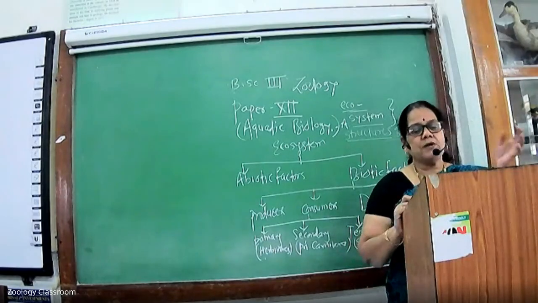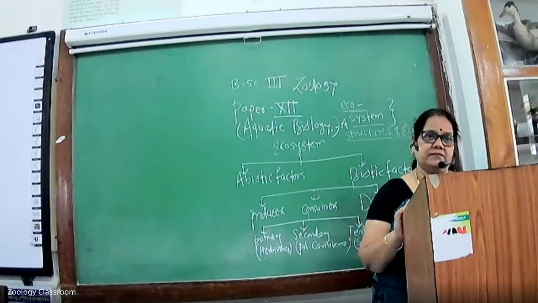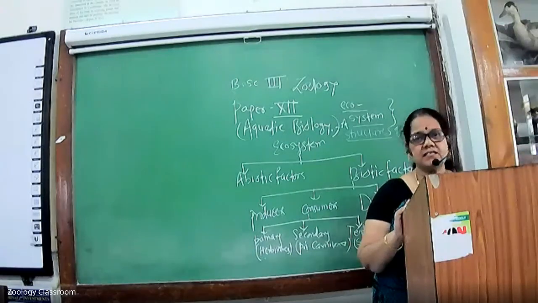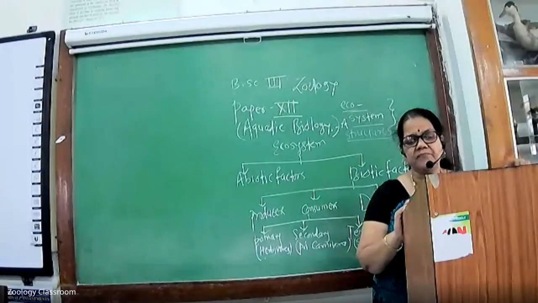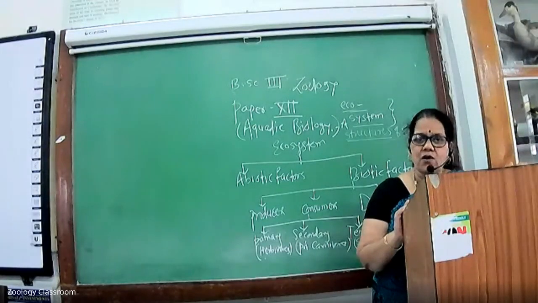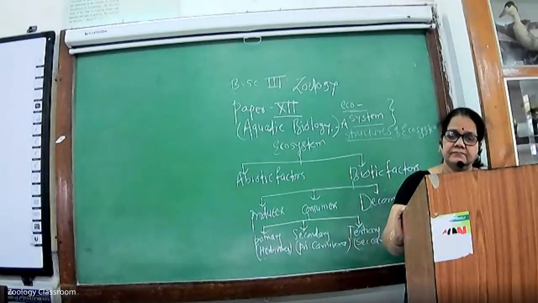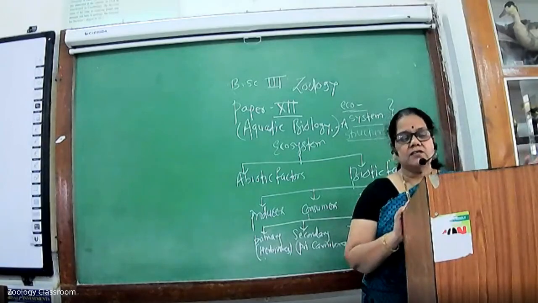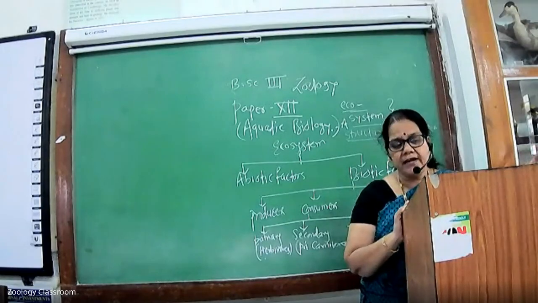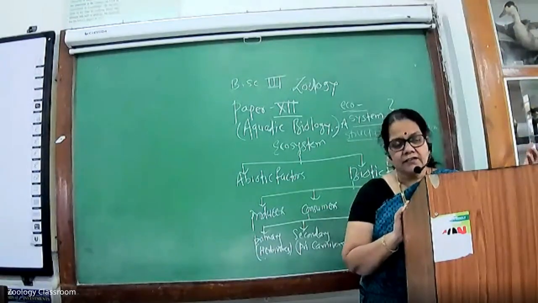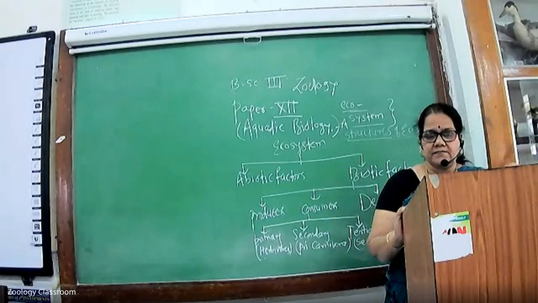The structure of the ecosystem is formed by two components, mainly abiotic factors and biotic factors. Abiotic factors are commonly called the non-living substances present in the environment. For example, water, soil, air, light, temperature, minerals, climate, pressure, etc. These are the components present in the abiotic factors.